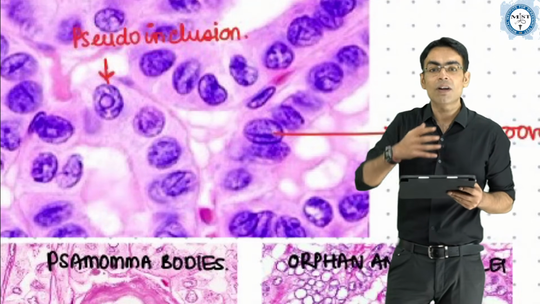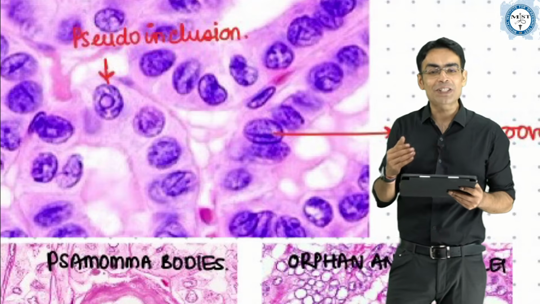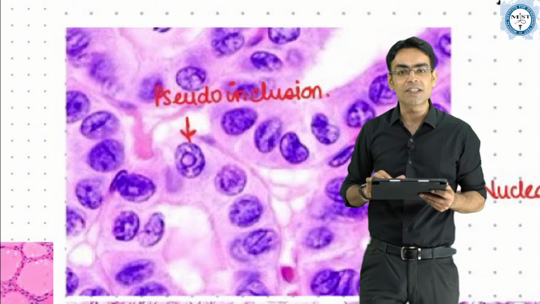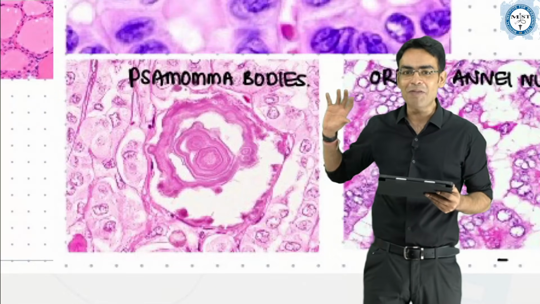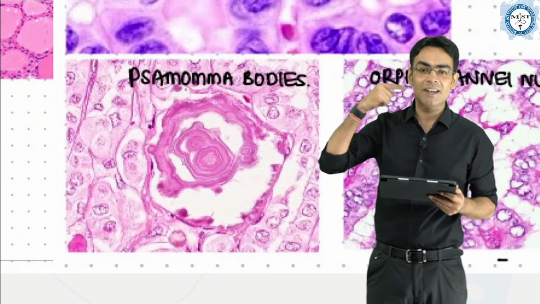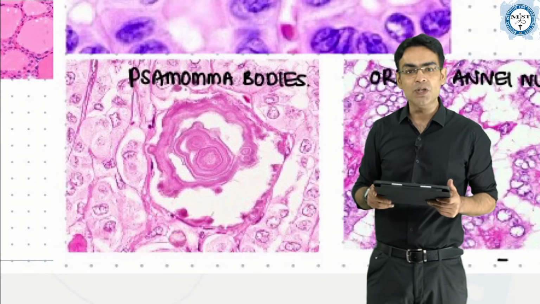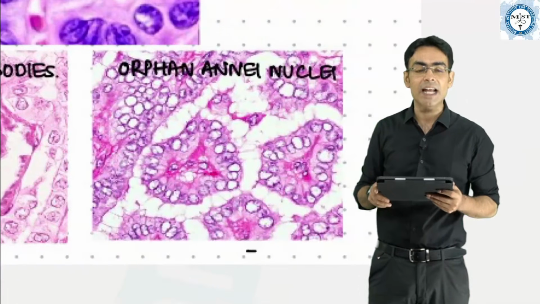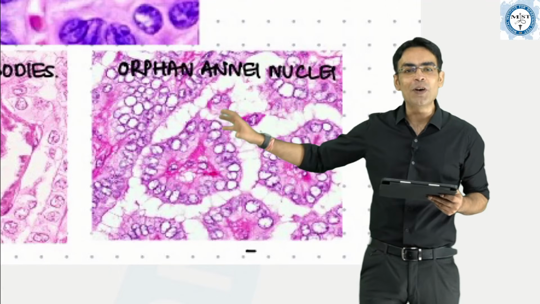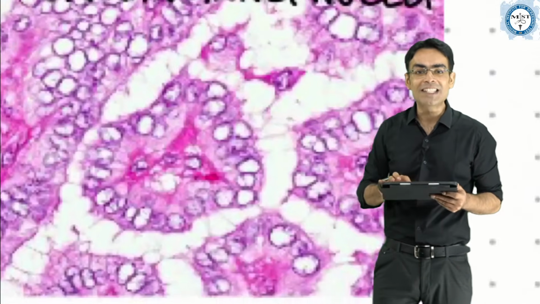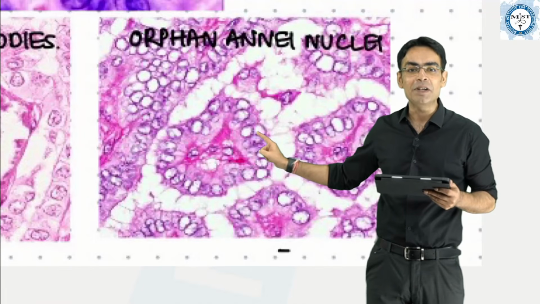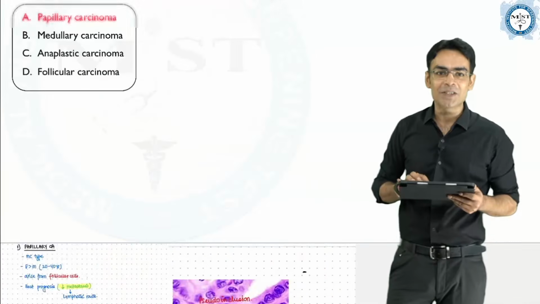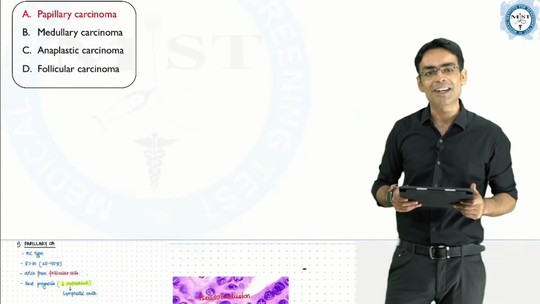So this is your papillary carcinoma thyroid, which shows us pseudo inclusions. You can see pseudo inclusions inside the tumor cells. Then your psammoma bodies, again very important. Last time they asked you this question in regards to the brain tumor meningioma. The psammoma bodies are the concentric calcifications, pathological calcium deposition, and this happens to be the orphan Annie nucleus, in which you can see that the nuclei are empty. So the correct answer for this question, straight away, is papillary carcinoma thyroid.